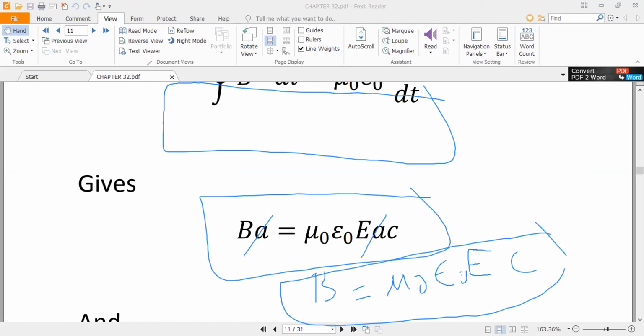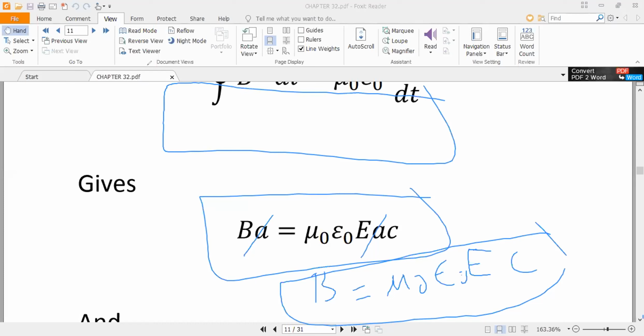Okay, so this is the value of B. So we calculated B from the fourth Maxwell equation, the equation that was rectified by Maxwell.